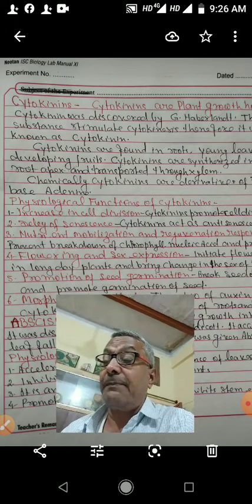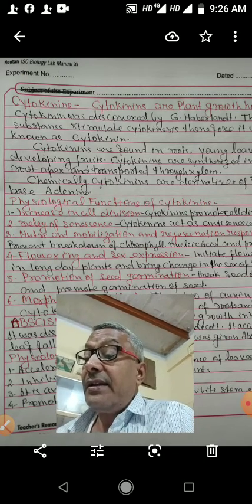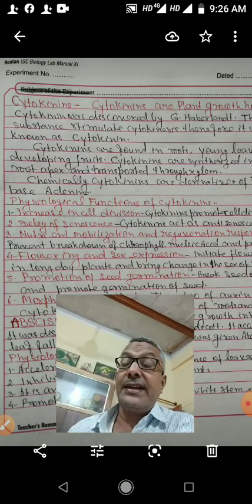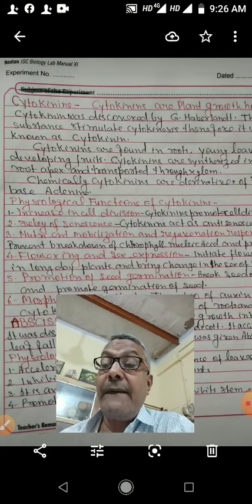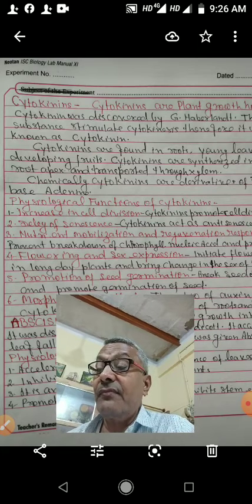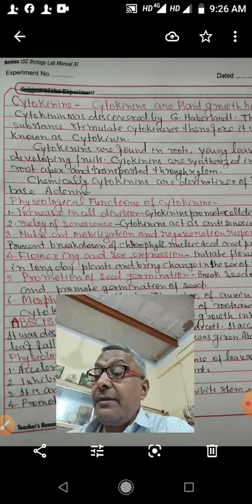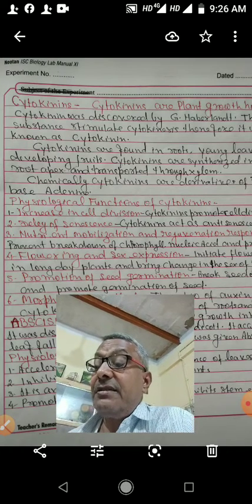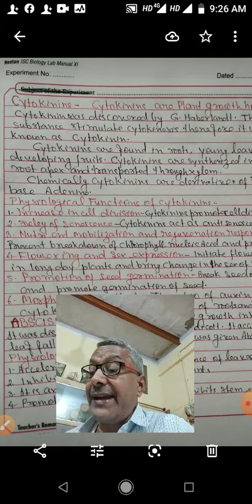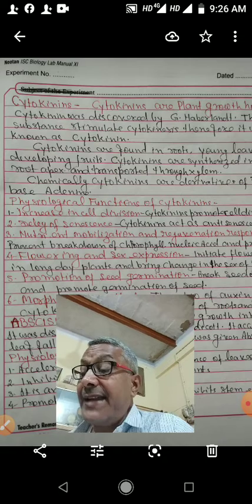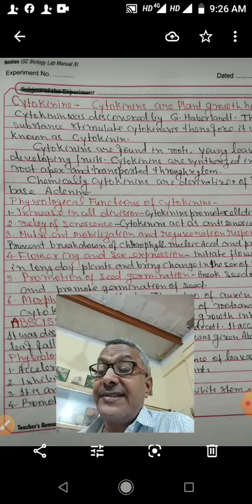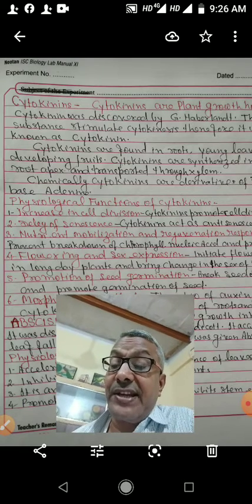Abscisic acid is found in the plant. Its presence has been detected in a variety of plant organs such as stem, leaves, buds, fruits, and seeds. Abscisic acid plays a very important role in the life of the plant. It acts on the growing system and inhibits cell division and cell elongation or cell extension.